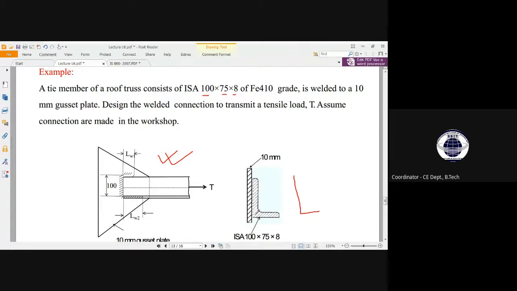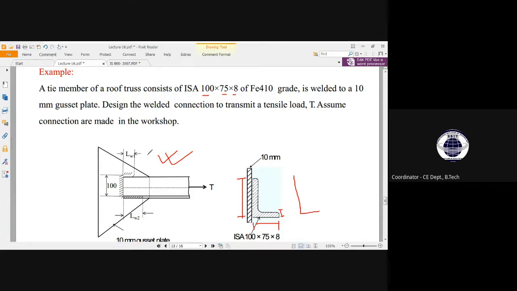The legs of this angle section are not equal. See, one leg is 100, another leg is 75, and the thickness of that angle is 8.